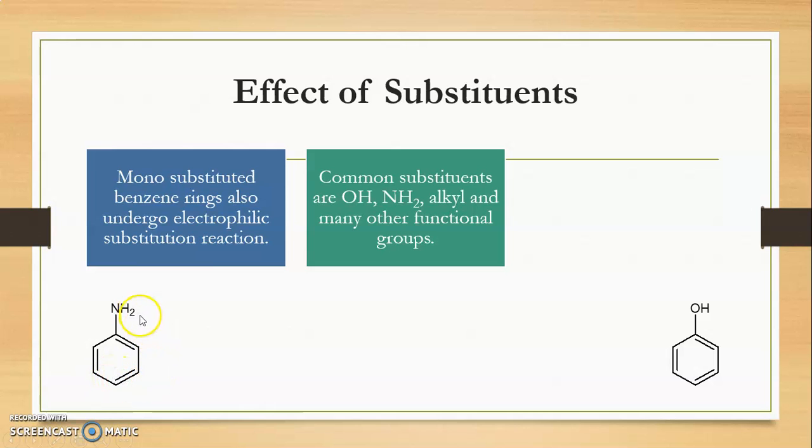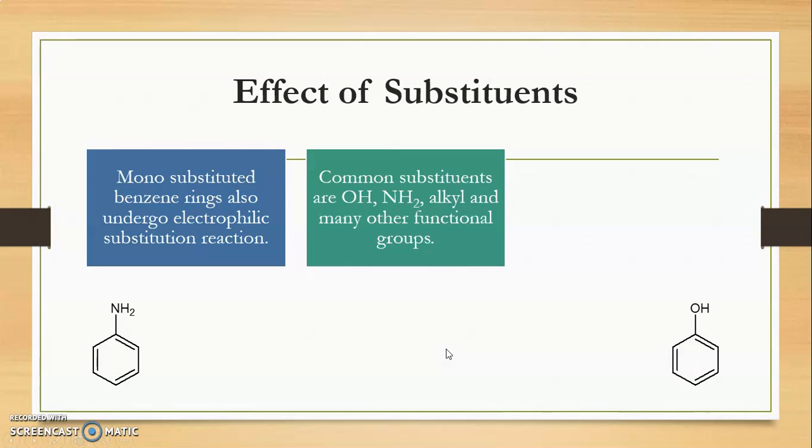So monosubstituted benzene compounds have two ortho positions, two meta positions and one para position. In phenol also, the two adjacent positions are ortho, two positions are meta, and the para position is opposite.